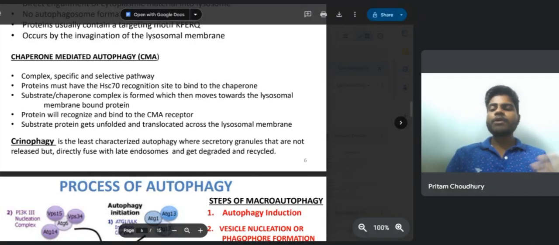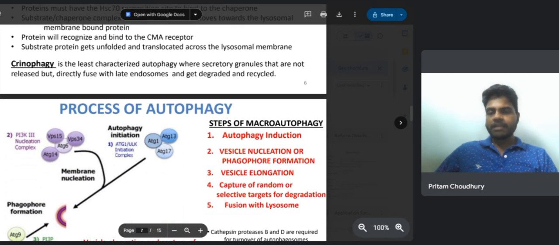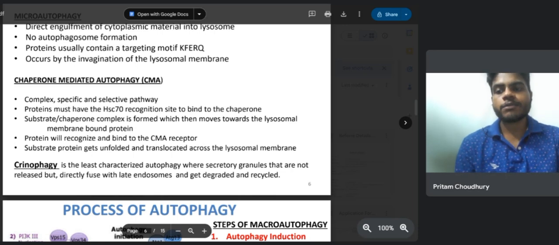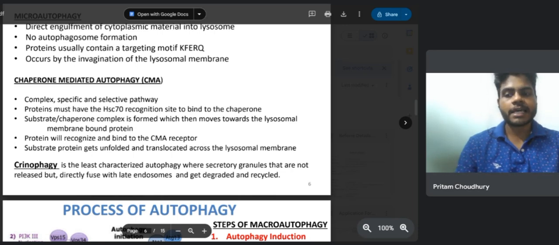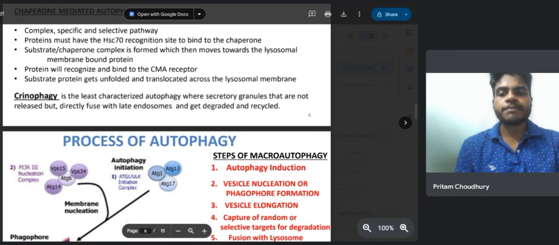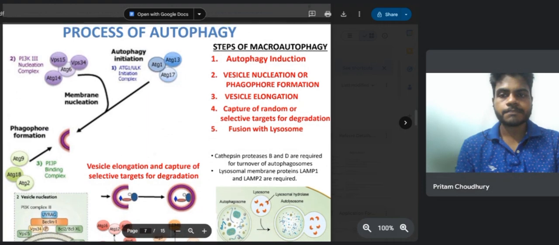This substrate and chaperone complex moves to the lysosome membrane, where the protein is recognized, unfolded, and then translocated across the membrane for degradation. There's also a lesser known process called clinophagy, where secretory granules are directly degraded and recycled without being released.